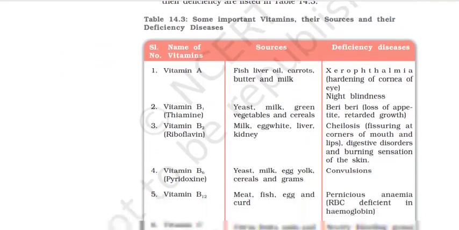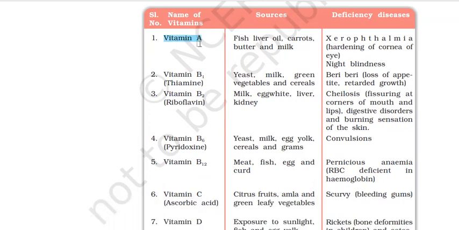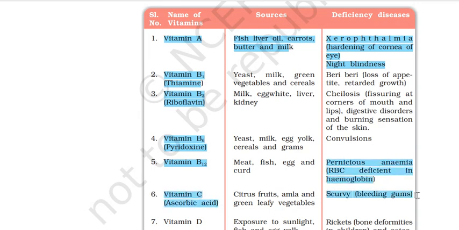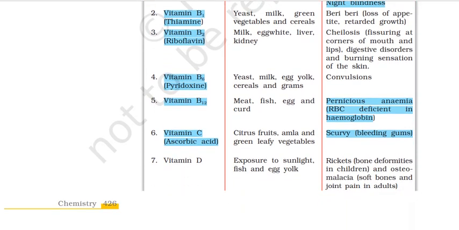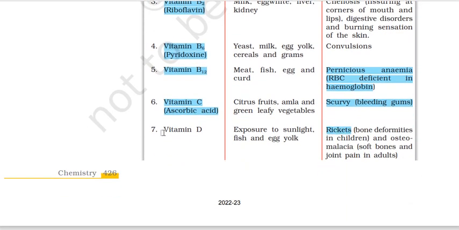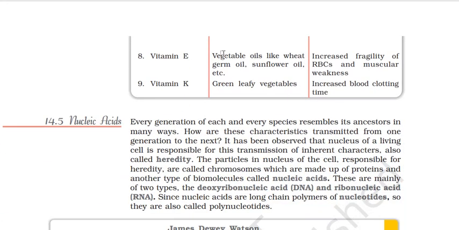This usually tends to come, vitamin A, but it's really easy. Sources: fish, liver oil, and xerophthalmia, the hardening of cornea, night blindness. Then B1, thiamine, B2, riboflavin, B3, B6, pyridoxine, vitamin B12, pernicious anemia, again very important. Vitamin C, ascorbic acid, scurvy, bleeding gums, right? Then you have vitamin D, rickets, again important, exposure to sunlight, fish and egg yolk. Then vitamin E, increased fragility of RBCs. Vitamin K, increased blood clotting time.